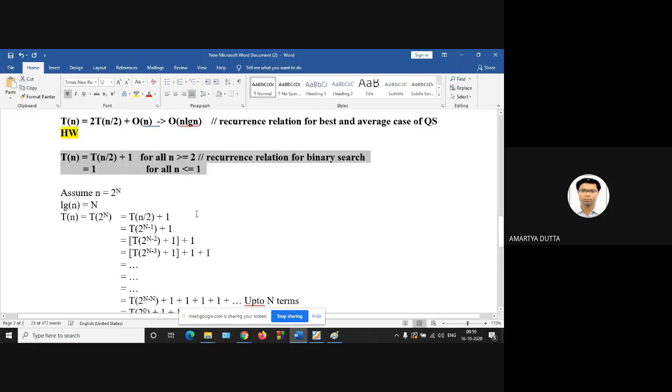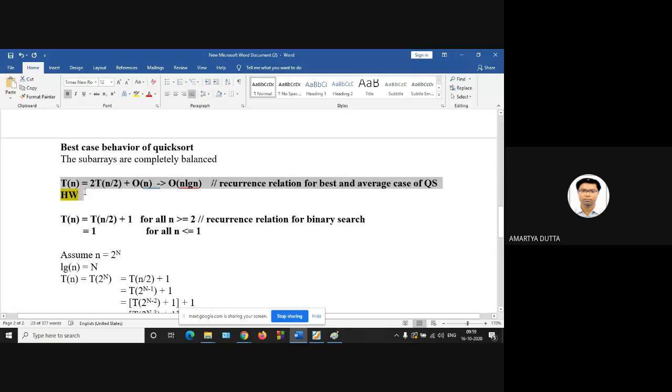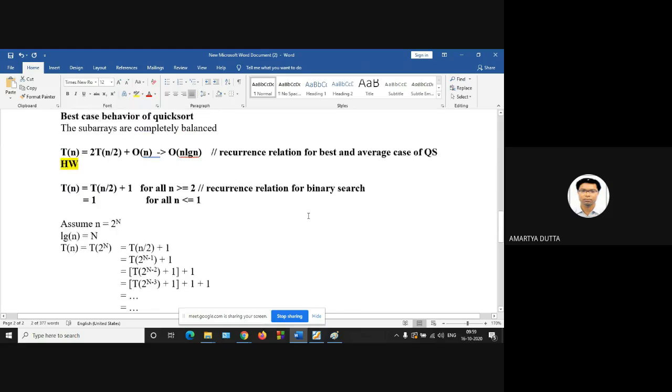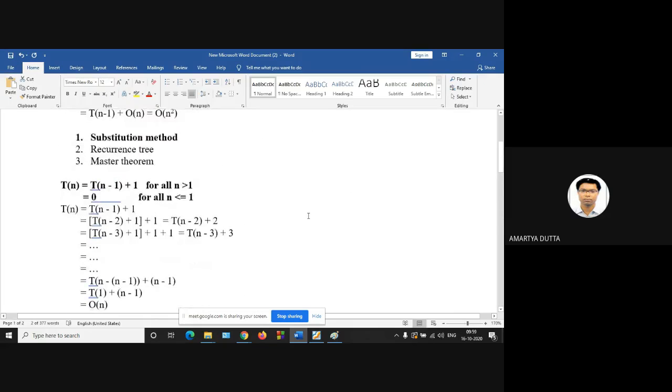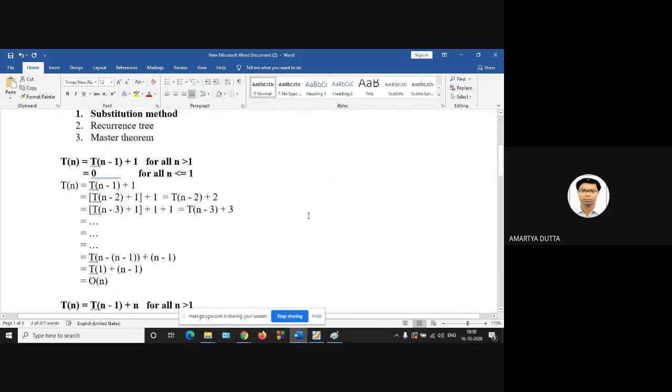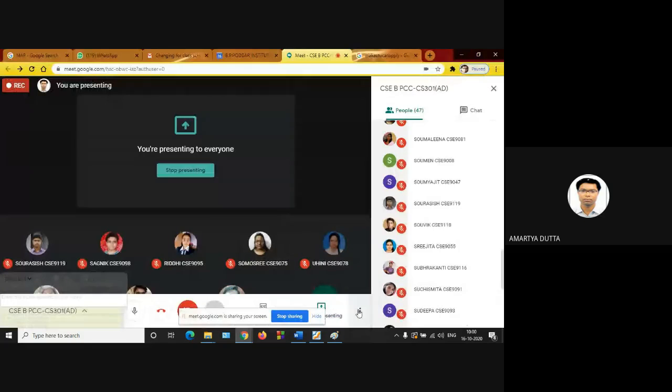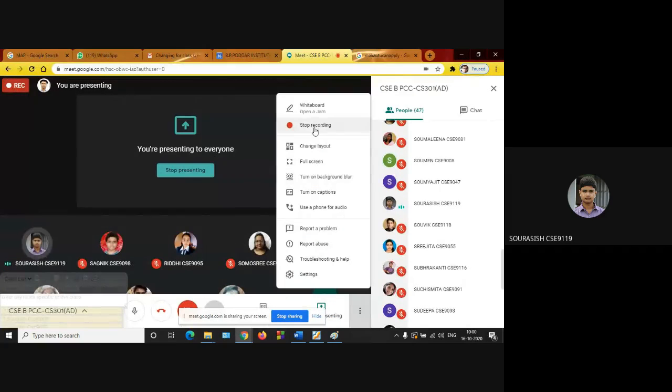You have to find out this one. Here the toll function is order of n, that's why this is n lg n. Here the toll function is order of 1, that's why order of lg n. Is it clear? This is the substitution method. Is it clear? Yes, sir, it's clear.